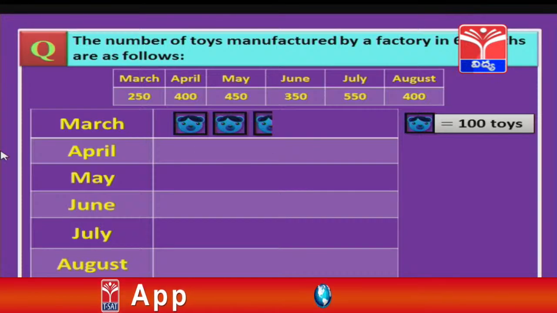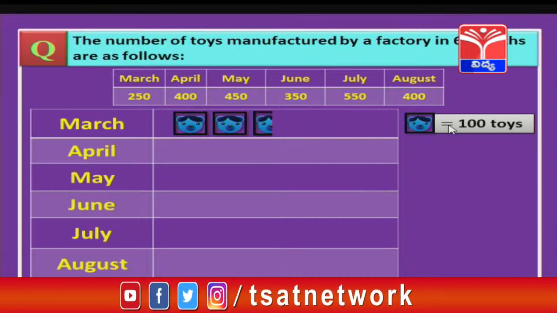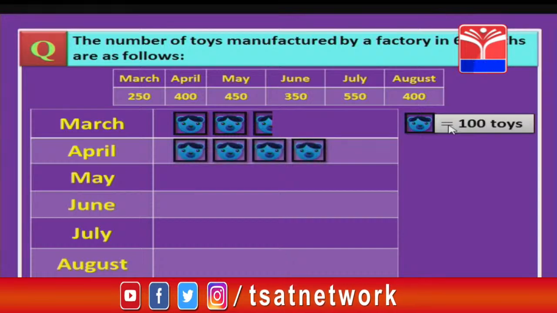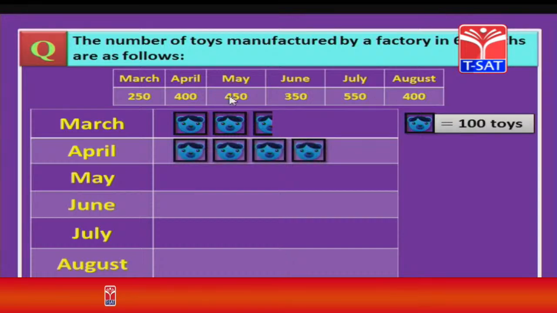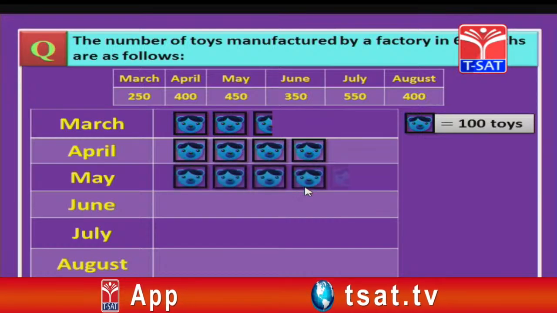Now, let us see for April, 400 are there. So, this 400 you divide by 100, because one image is 100 toys. So, 400 divided by 100 gives you 4. So, now draw 4 such toys, whereas in May we have 450, that means 400 plus 50. So, 4 images as it is and 1 half image.